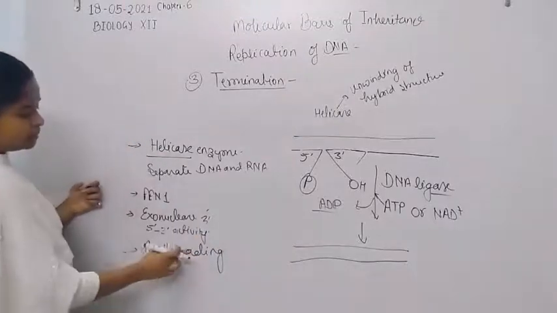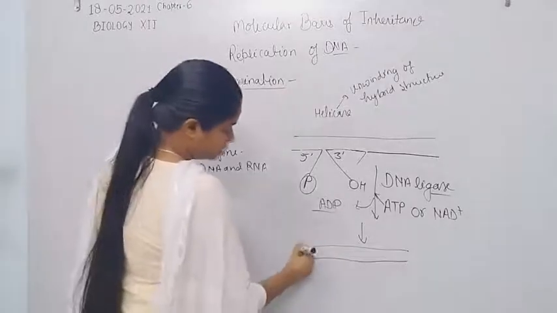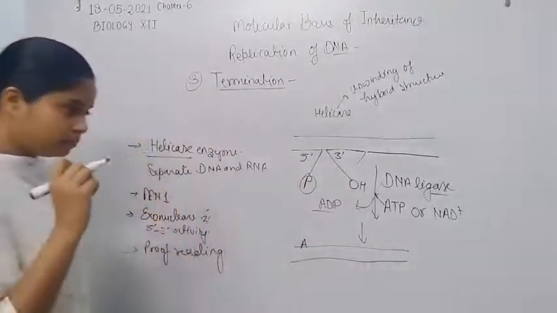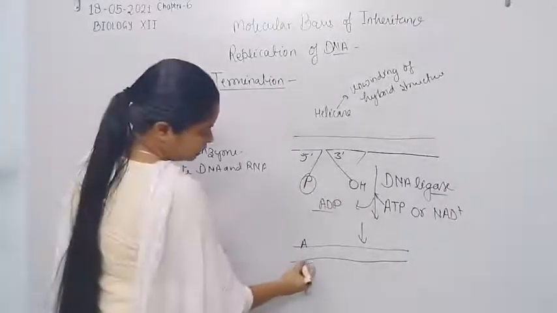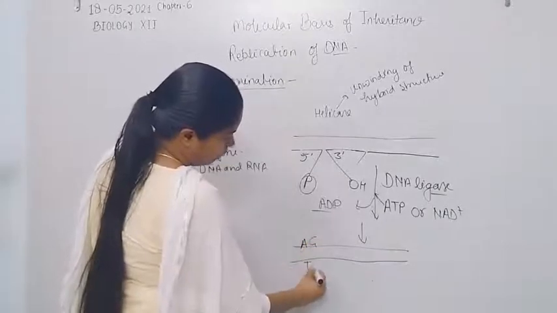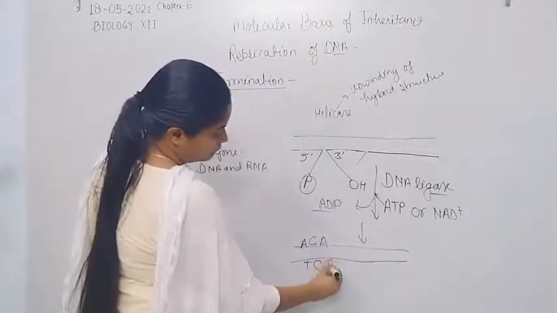Proofreading means, for example, here is adenine, so it has to bind with thymine. If here is guanine, then here is cytosine, adenine then thymine.